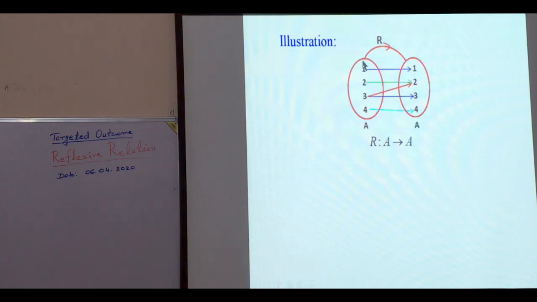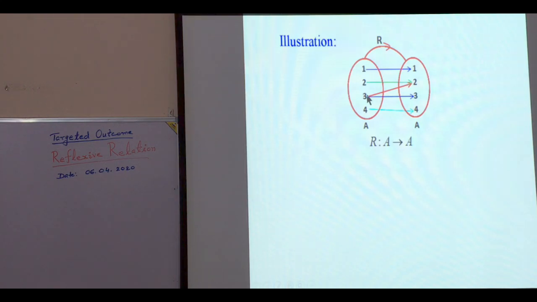If each element of set A is related with itself, 1 with 1, 2 with 2, 3 with 3, 4 with 4, then the relation is reflexive. Whether some element of the set is related with some other element or not doesn't matter.